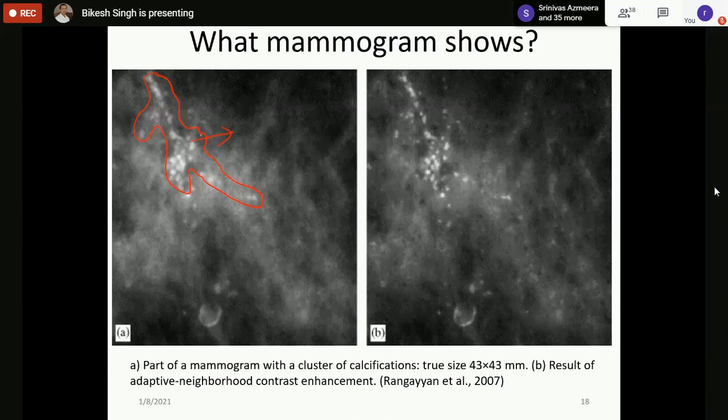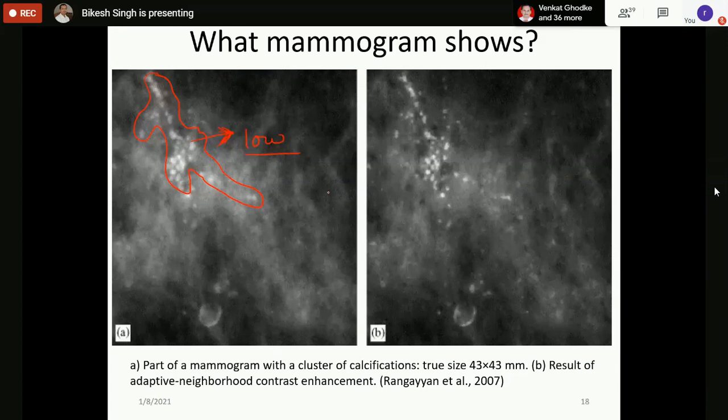A mammogram can show these calcium depositions of the breast, and when these calcium depositions are there, the person does not feel any symptom. So before the subject feels any symptom, this can be observed. That's why mammogram is more preferred. Obviously, the resolution here is very low.